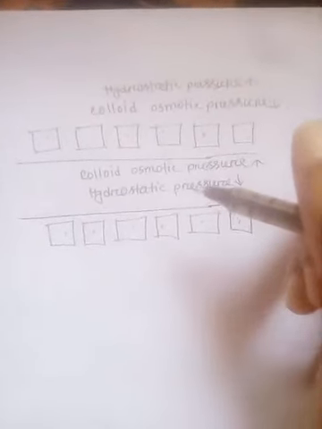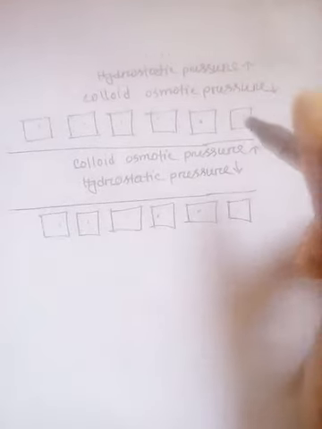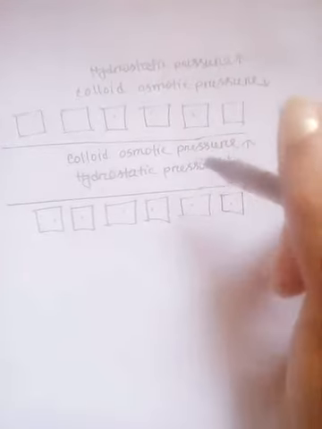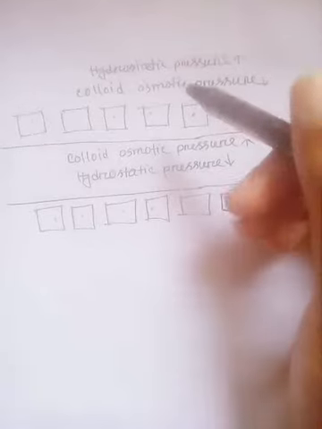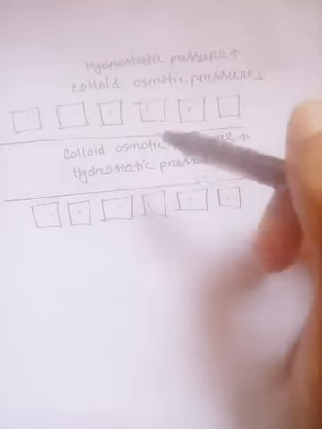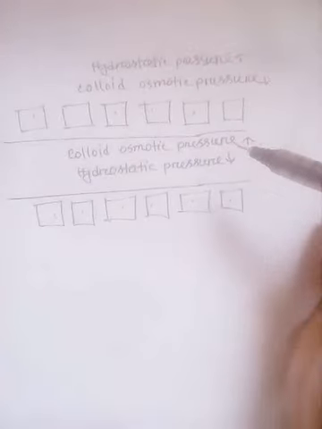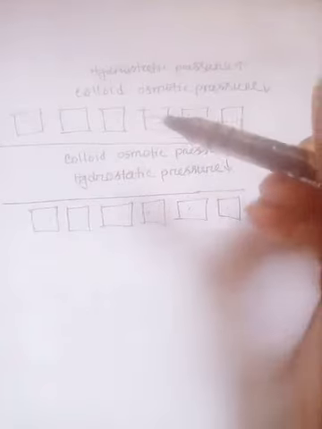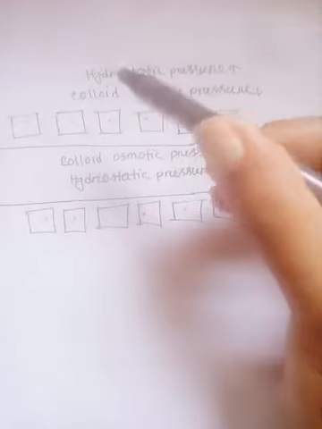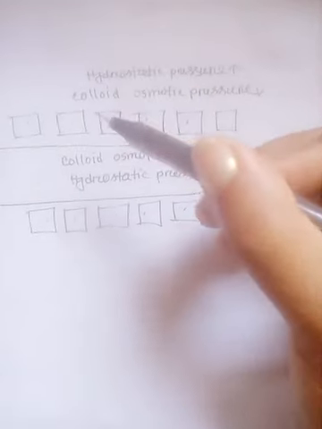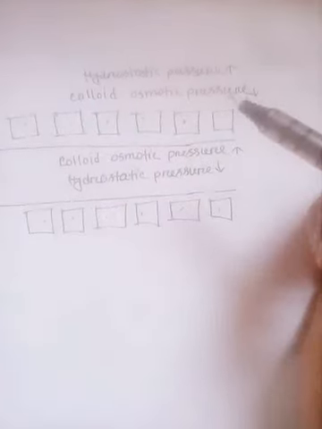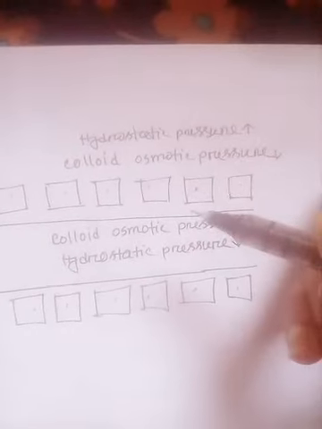What is the normal phenomenon? Actually, colloid osmotic pressure and hydrostatic pressure work against each other. Inside the vessel, colloid osmotic pressure tends to increase and hydrostatic pressure is decreased, and in the interstitium it is opposite, that is, hydrostatic pressure is increased and colloid osmotic pressure is decreased. Any imbalance of these normal phenomena can cause edema.